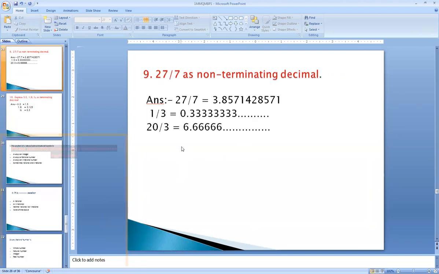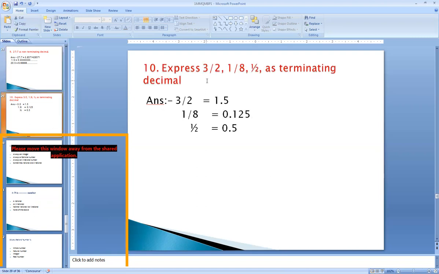And the next one will be 27 by 7 they have given. We should write it in the form of non-terminating decimals. So 27 by 7 is 3.85. After dividing it, what are all the values we get which are recurring in nature? That answer has to be written here. 1 by 3 is nothing but 0.33, 20 by 3 is nothing but 0.6. So here we are asked to express 3 by 2, 1 by 8 and 1 by 2 as terminating decimals. Means we have to just divide and write the answer. 3 by 2 is nothing but 1.5, 1 by 8 is nothing but 0.125, 1 by 2 is nothing but 0.5.